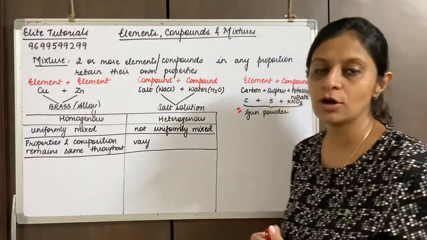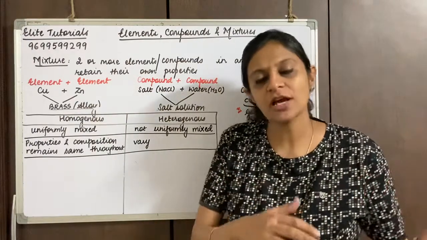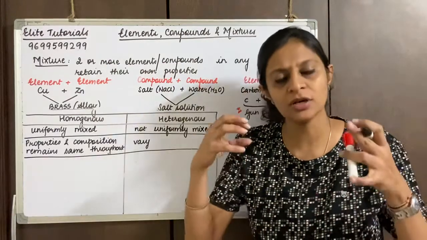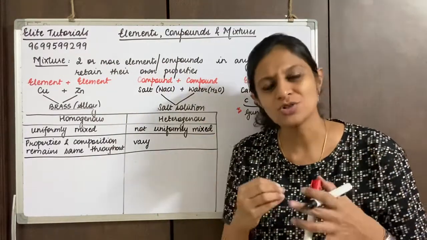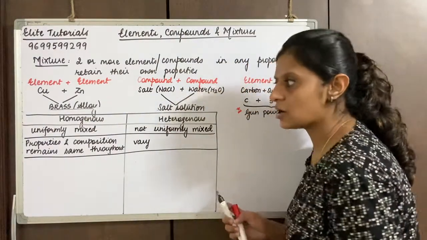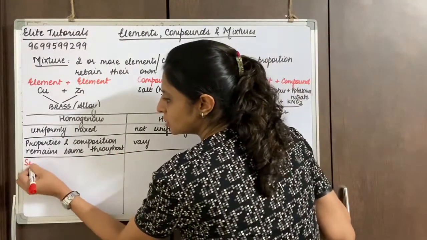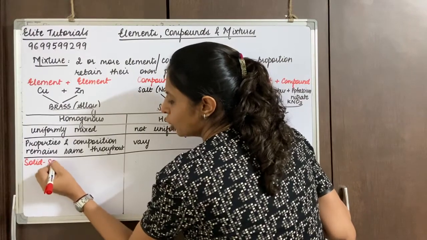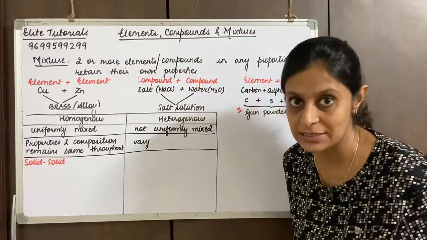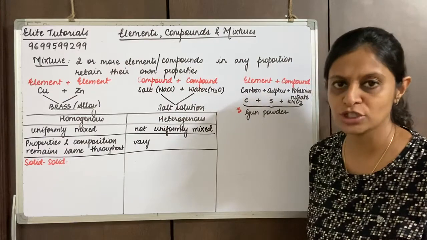Now, in the exam they also ask you for different types of homogeneous mixtures. These types depend upon the state of the two constituents, the elements or compounds, which have combined. Let's see the first one: the solid homogeneous mixture. It means I have taken two solids which are uniformly mixed, and that kind of mixture is called a homogeneous mixture.